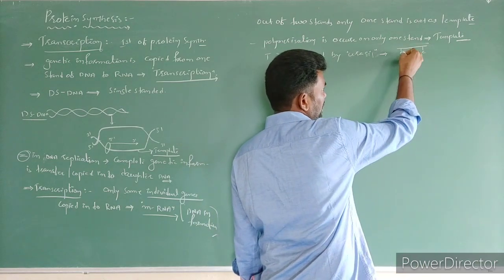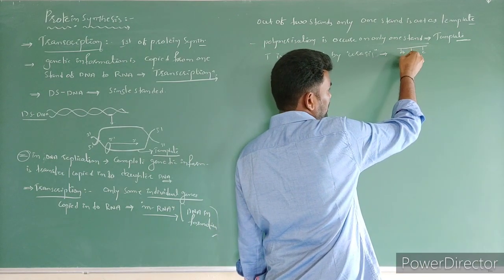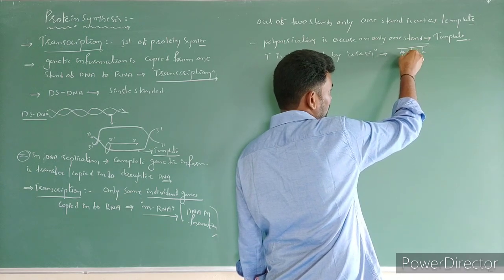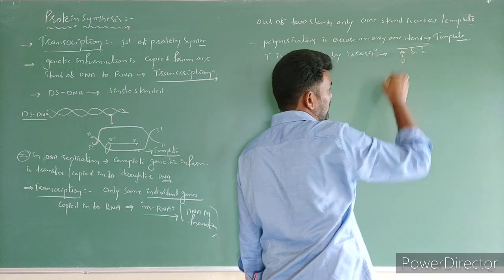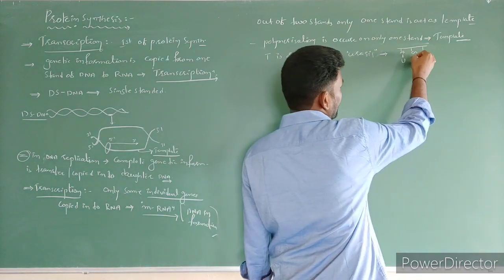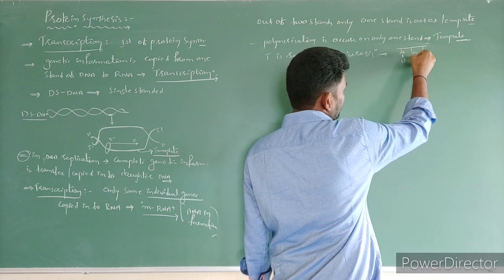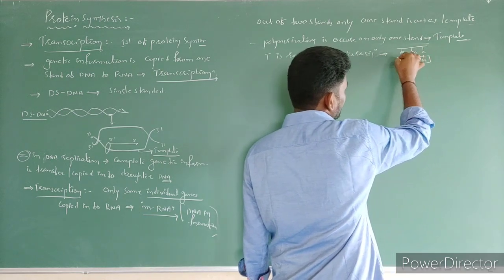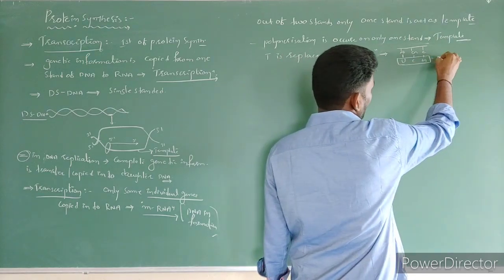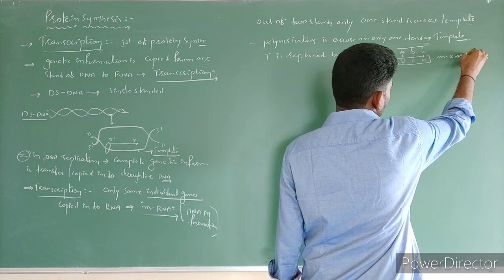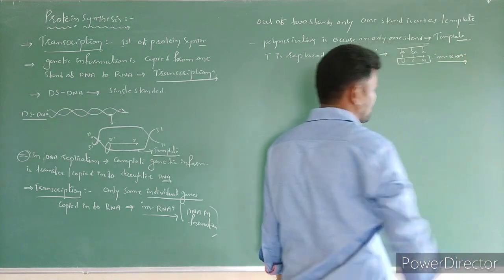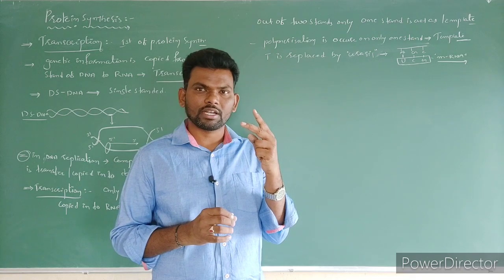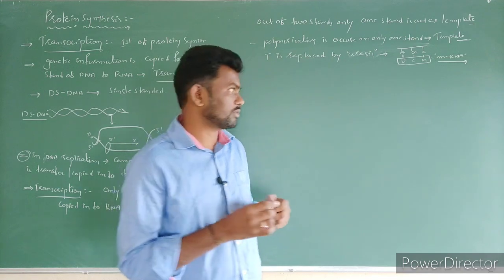During this polymerization, what happened? A is not going to bind with thymine. It is going to bind with the uracil nucleotide. Remaining are the same, it means C and G. Now this is the newly formed strand, so this is the sequence of mRNA, right? But our question is, why are the two strands of the DNA not acting as templates? That is our question now.